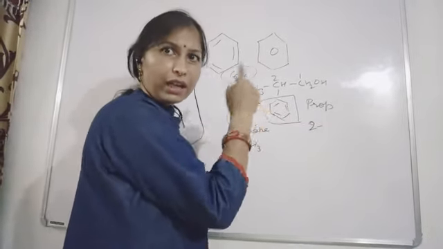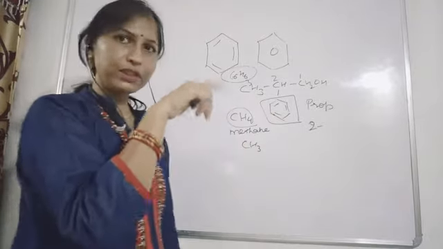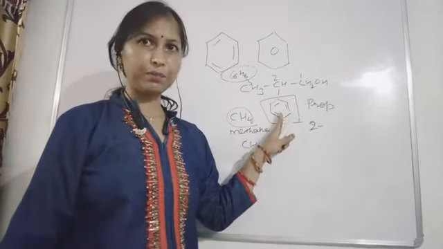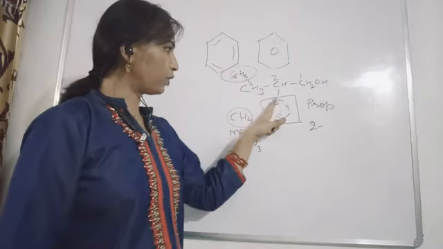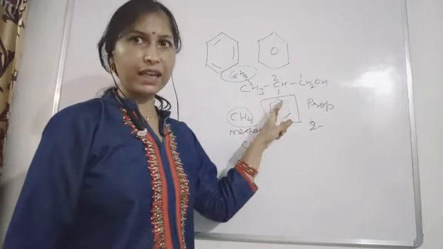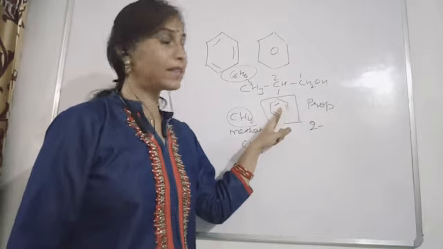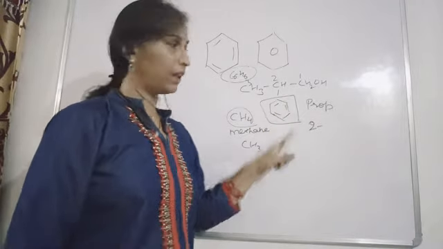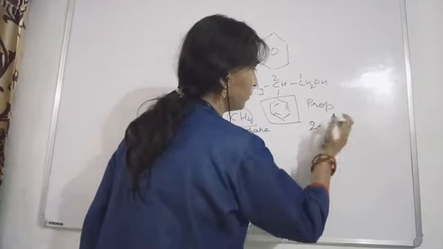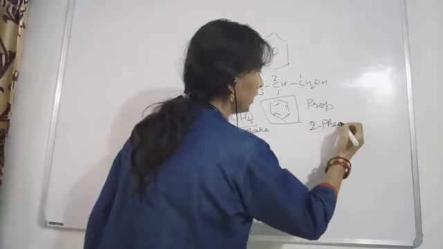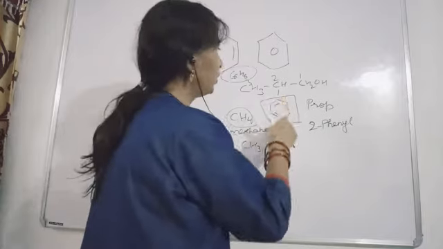Now Ar means a benzene ring is attached, and this is C6H5. If C6H5 is acting as a substituent, then it is called phenyl. So 2-phenyl, and sorry, P will be capital. So 2-phenyl